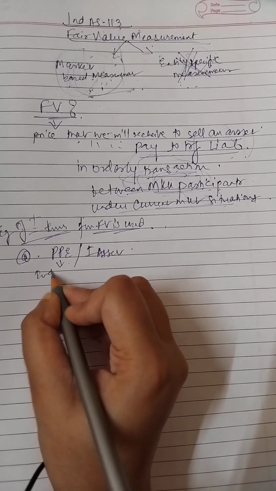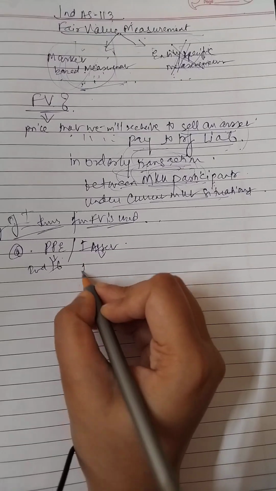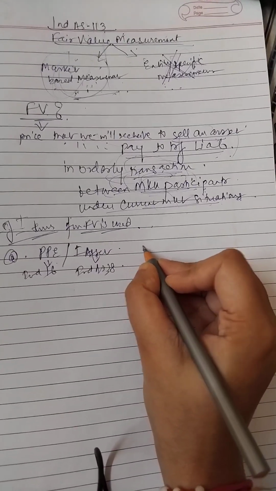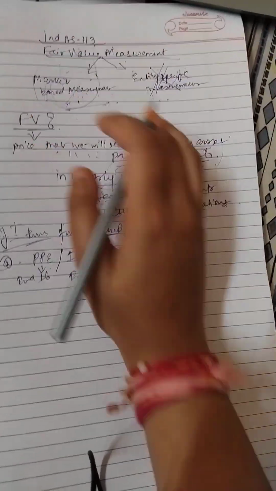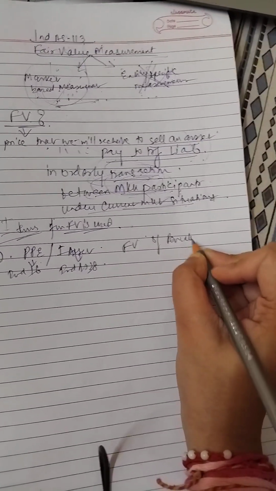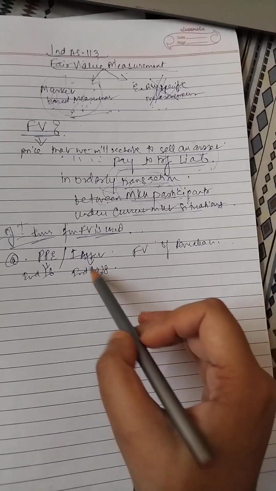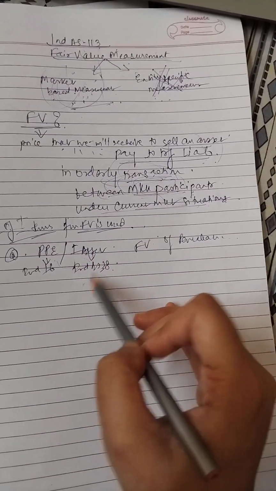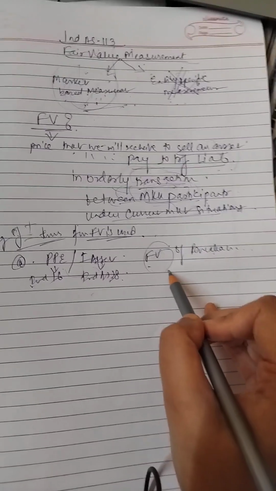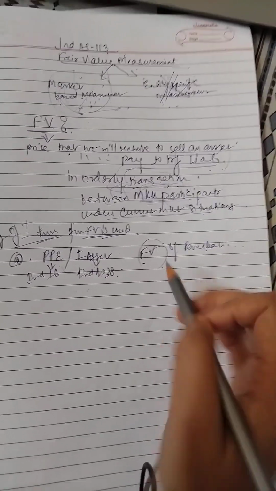PPE is covered by IND AS 16, and intangible assets by IND AS 38, and these are measured at fair value in the case of the revaluation model. As we know, subsequently we can measure PPE and intangible assets using the cost model or the revaluation model. In the revaluation model we measure at fair value.